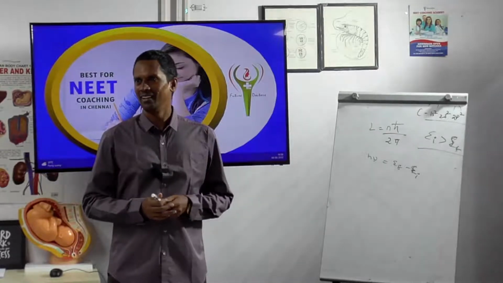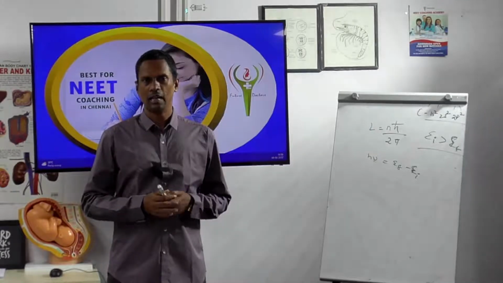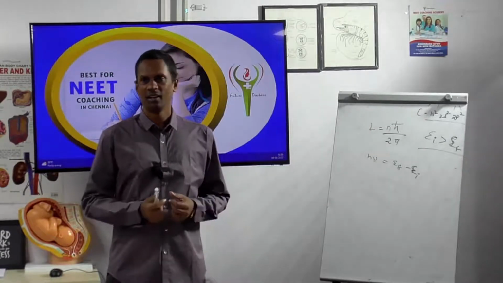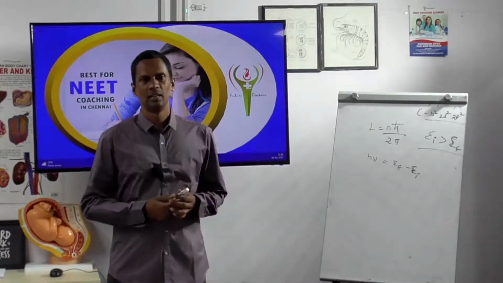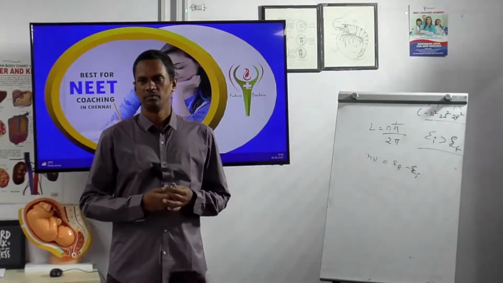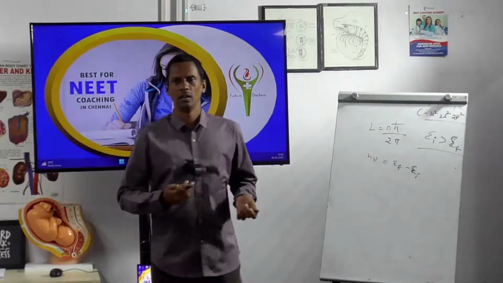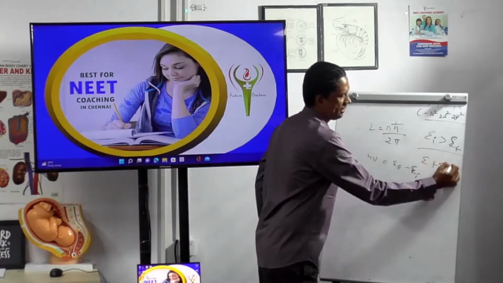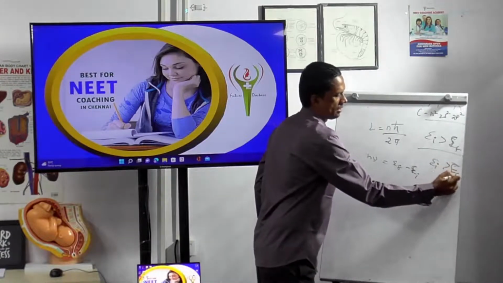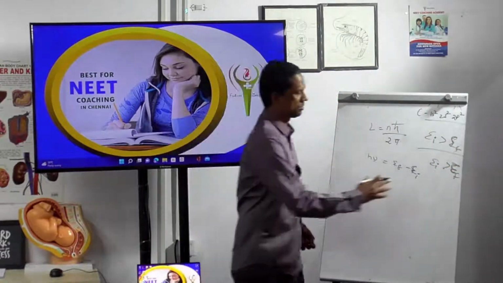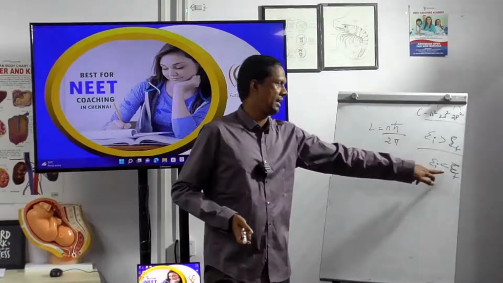Okay, what are you telling? EF is greater than EI. That is what I am asking. Then who is supporting him? Then the others should say EF is greater than EI. So the others are telling that EF is greater than EI.